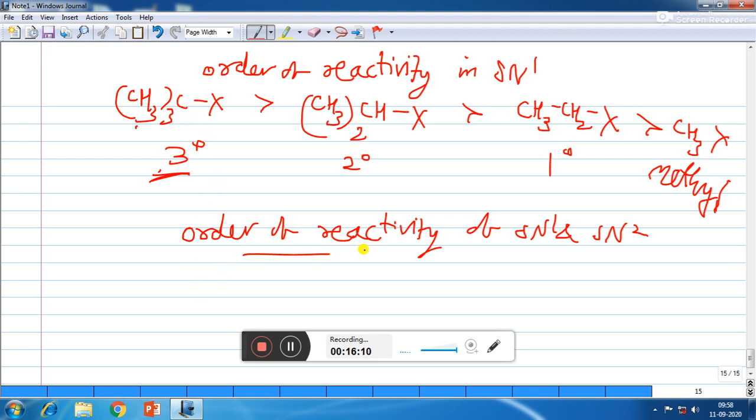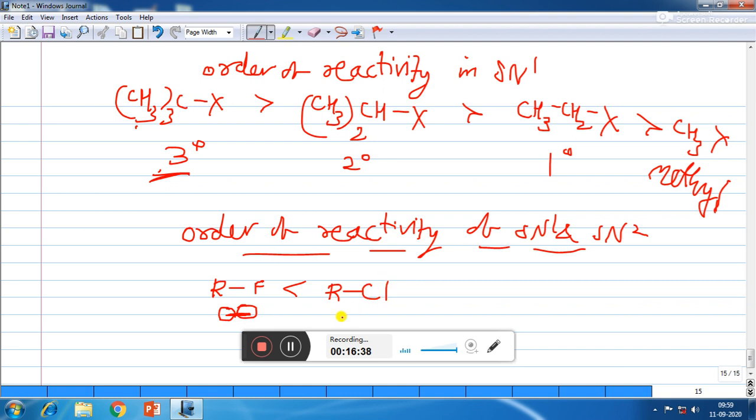Now on the basis of the CX bond, the order of reactivity of SN1 and SN2 is the same. So that means if alkyl fluoride is there, then the reaction will be very slow, because here carbon of the alkyl group joins with fluorine, and we know that as fluorine is smaller in size, the bond length will be short, and so the bond will be broken with difficulty, so the reaction will be slow.